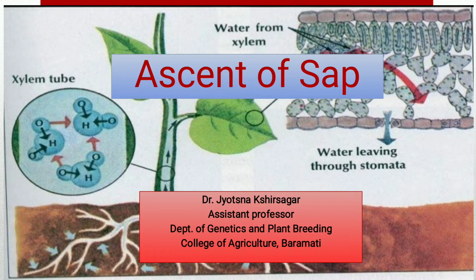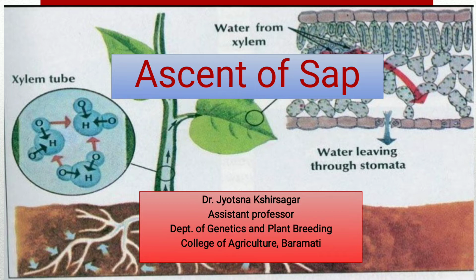Now we are learning a new chapter. It is the ascent of sap. Sap means what? The sap is the liquid containing water and dissolved mineral salt. This is called the sap.